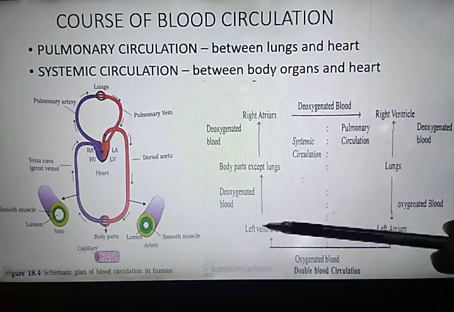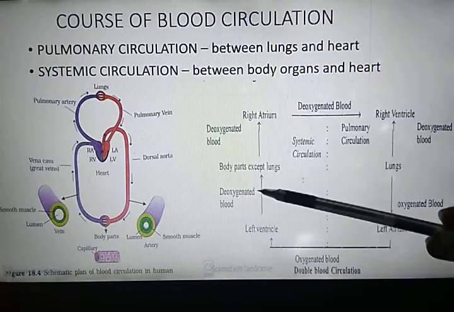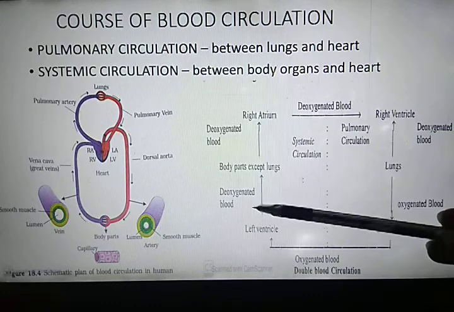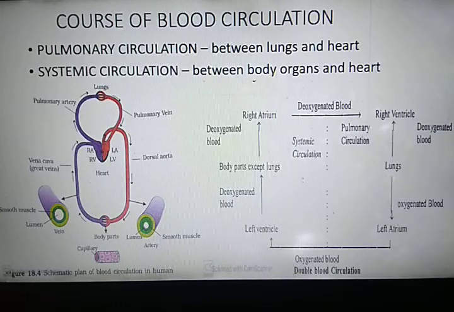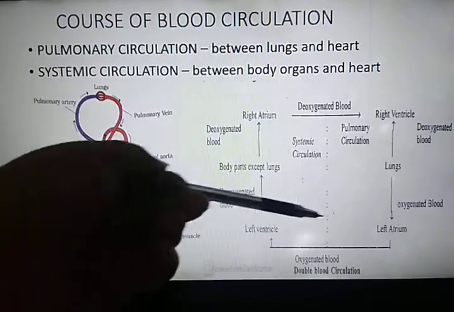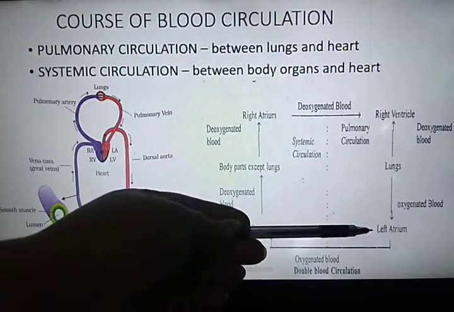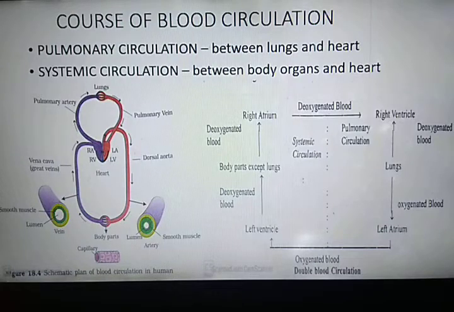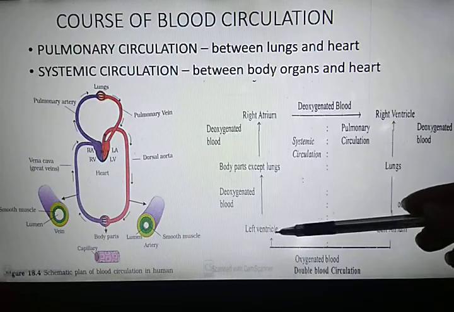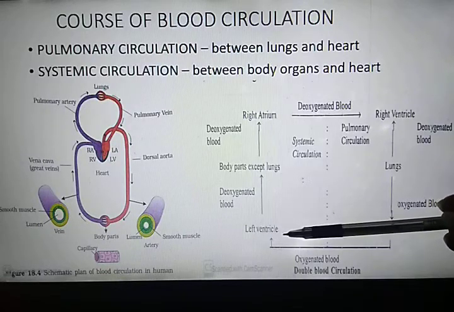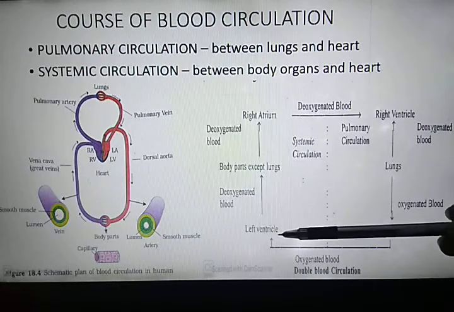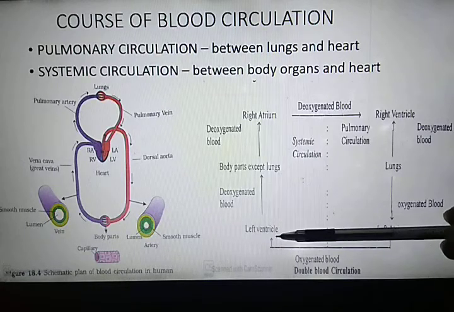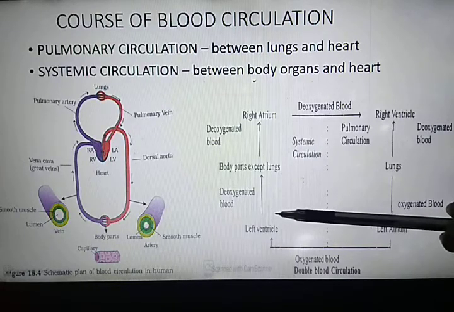Now, in systemic circulation, the oxygenated blood from the left auricle enters into the left ventricle. Now the left ventricle transports the oxygenated blood to all parts of the body through the aorta.